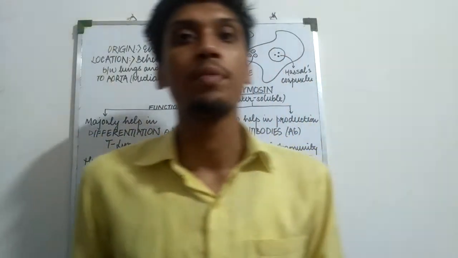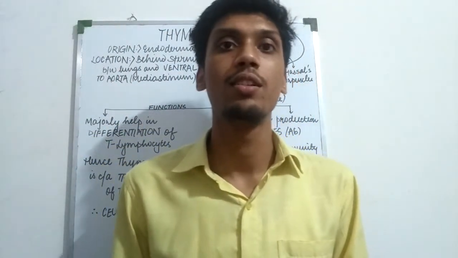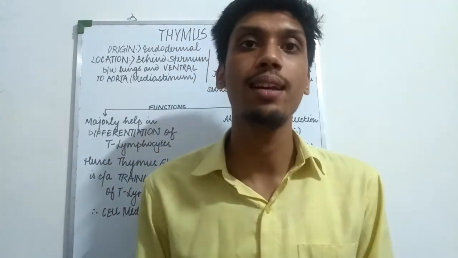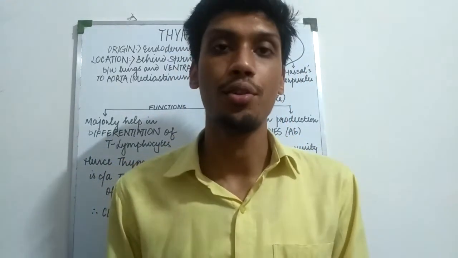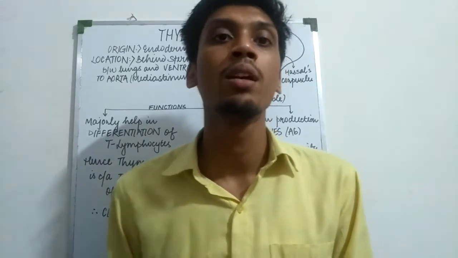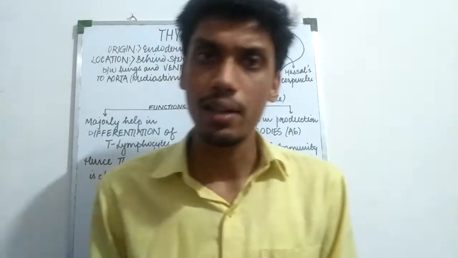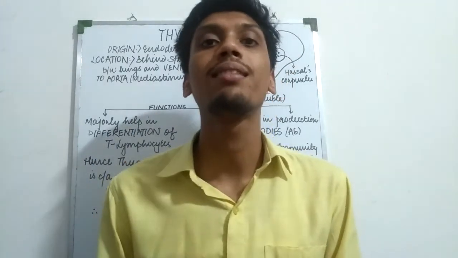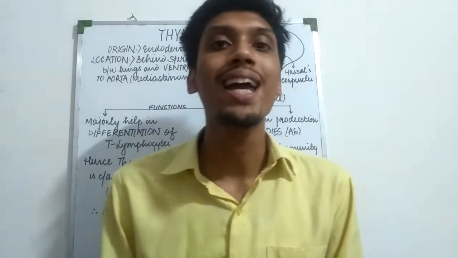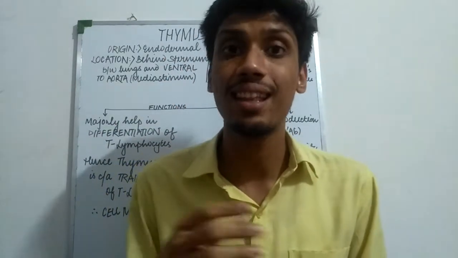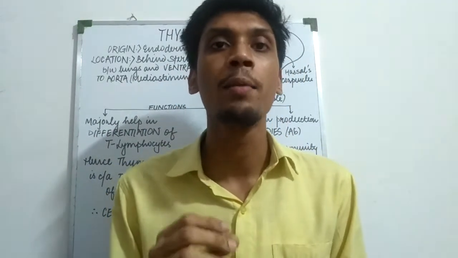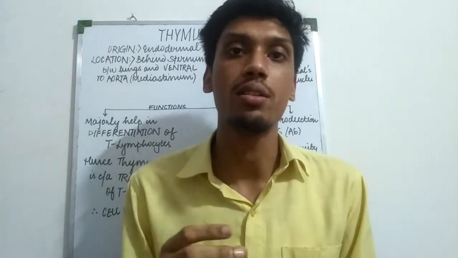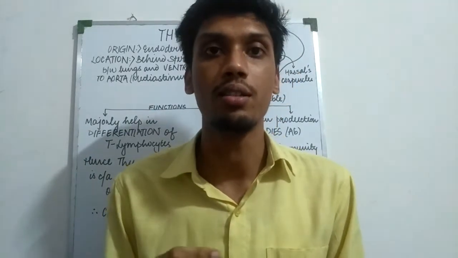Hello everybody, here we are with our next lecture on the thymus gland from the chapter of Class 11th NCERT Biology, Chemical Control and Coordination. We discussed the thyroid gland and then the parathyroid gland, and now we are at the thymus gland. I took the names of these three glands because all three glands are of the same origin, that is, endodermal in origin.